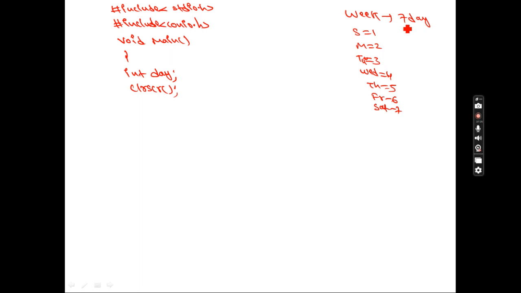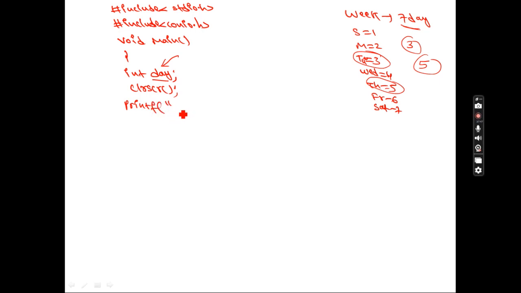I'll ask the user to enter any one day number. Suppose he enters 3, I need to display Tuesday. If he enters 5, I need to display Thursday. If he enters 7, I need to display Saturday. The user will enter one number, and to store that number I created one variable here. So I'm asking the user to enter the day number.